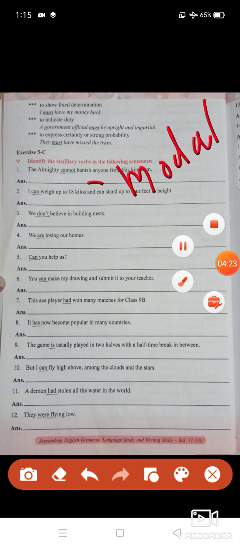See, so can is a modal verb, students. You can write there, modal, on the front side like this. Next, what is given? Can is also a modal verb. Don't is a primary auxiliary verb. Are is also primary. Can is a modal auxiliary verb. Can, here again, underline modal auxiliary verb. Seventh, had is a what? Primary auxiliary verb. Has is a primary auxiliary verb.